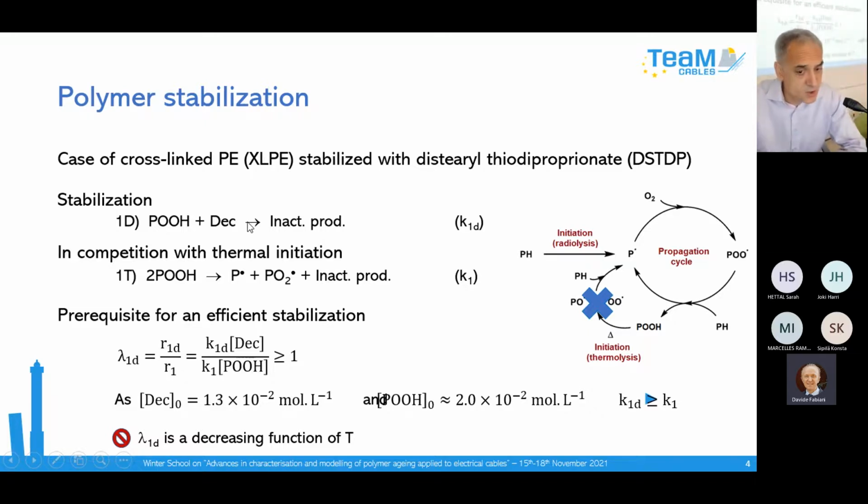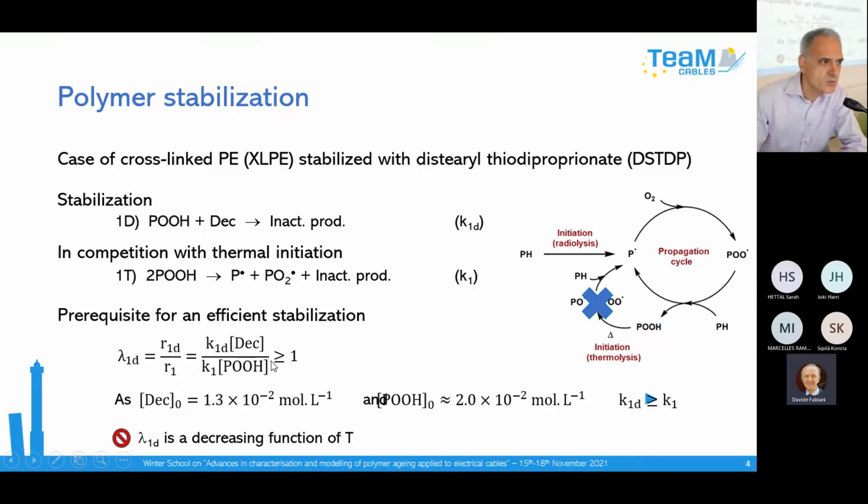It is a classical kinetic concept. So it is this stabilization rate, and we divide it by the rate of thermal initiation. So it is the rate constant multiplied by the concentration of hydroperoxide.